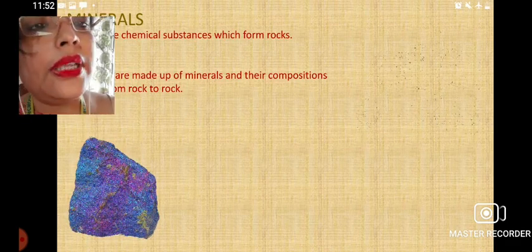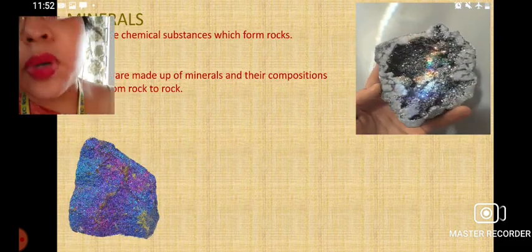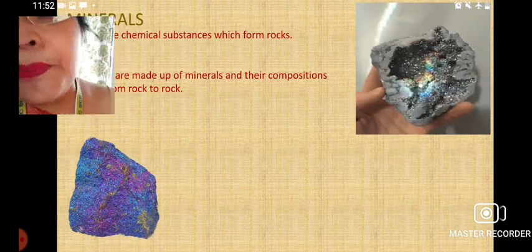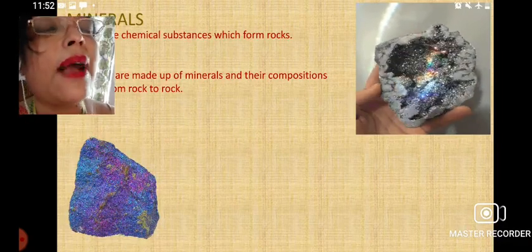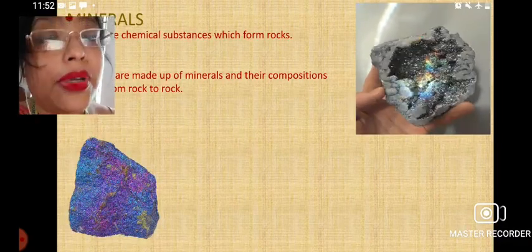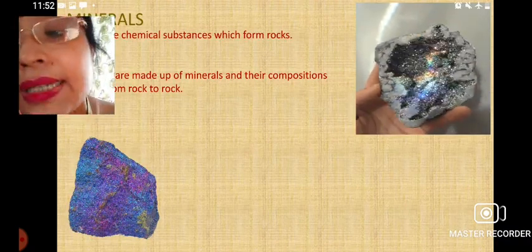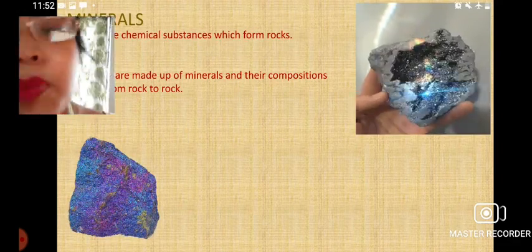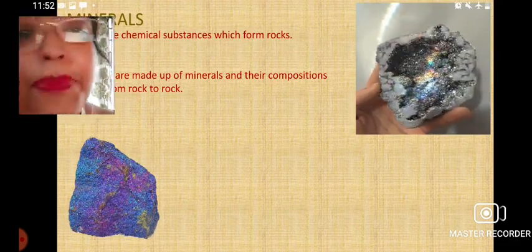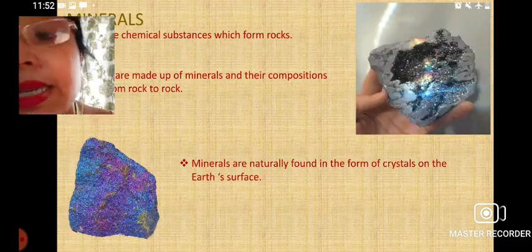Some very important minerals are quartz, feldspar, and mica. Apart from this, there are lots and lots of minerals, and you can also extract metals from some of the minerals. In this case, minerals are called metallic minerals.